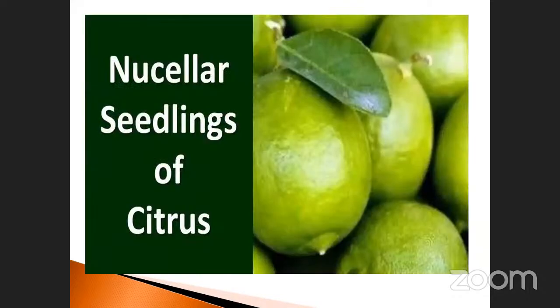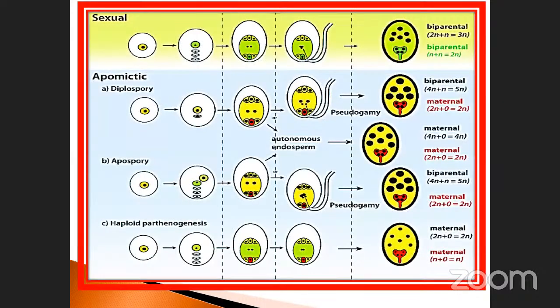See that nucellar seed of citrus. This is adventive polyembryony. This is also another one. These are the apomictic types. It may be confusing.